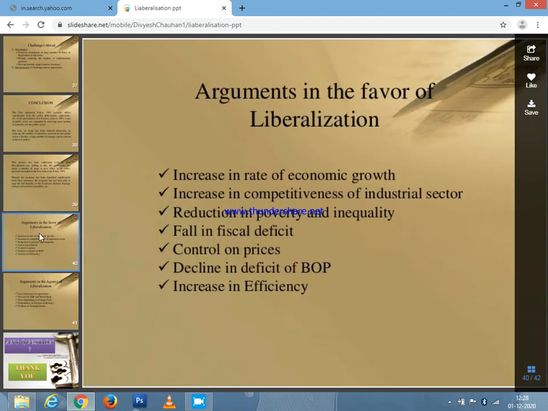What are the arguments in favor of the liberalization? It increases the rate of economic growth. Economic growth gradually increases. What I told about globalization, the same examples I can give here. Due to liberalization, government has given freedom from the restrictions for the business people, and there is an increase in the competitiveness of the industrial sector, reduction in poverty and inequality, fall in fiscal deficit, control on prices, decline in deficit of balance of payments, and increase in efficiency also. Clear? So this we call the major concept of arguments in favor of the liberalization.